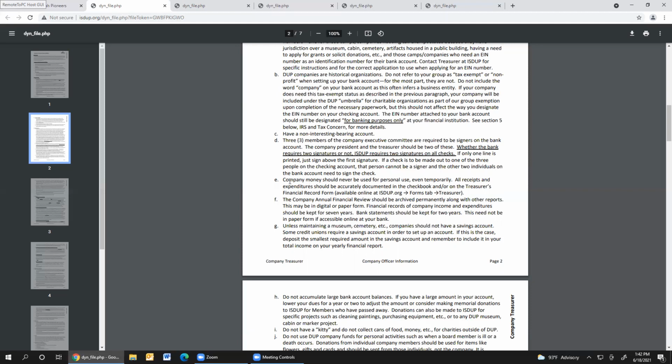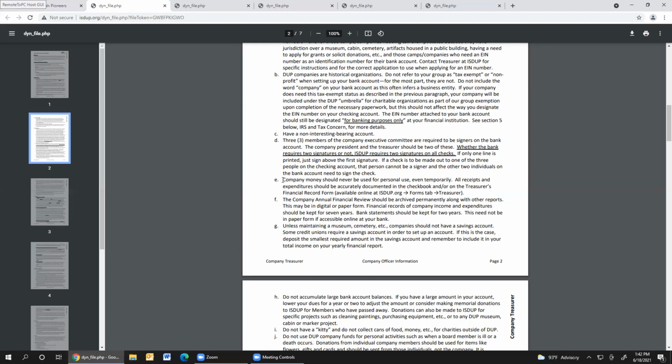We do have some women asking us about Venmo. If you have Venmo set up personally, it will allow you to add more than one account to that Venmo. So you could add your company bank account or your camp bank account to that.